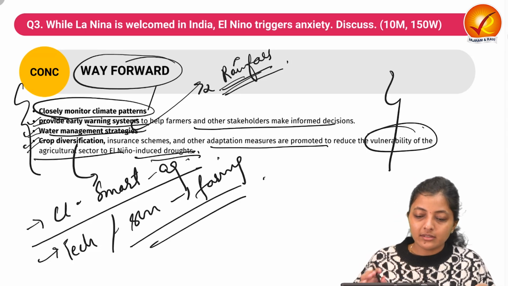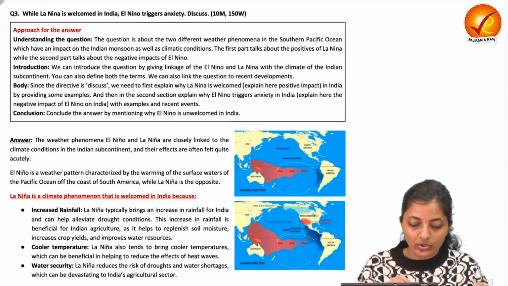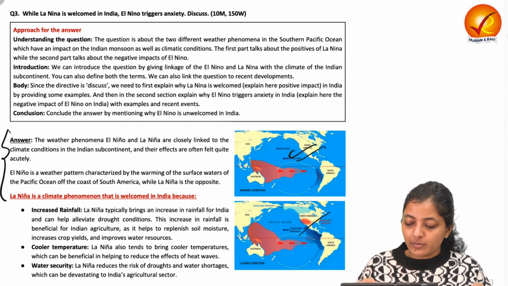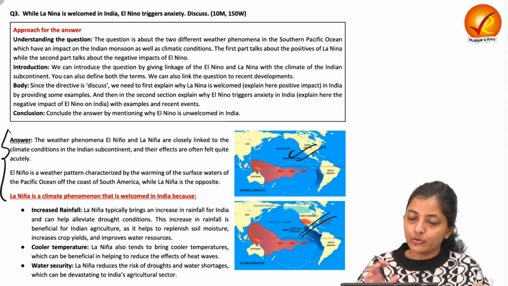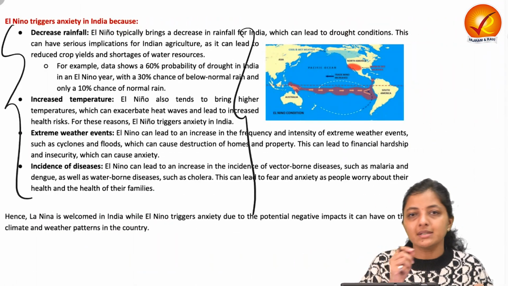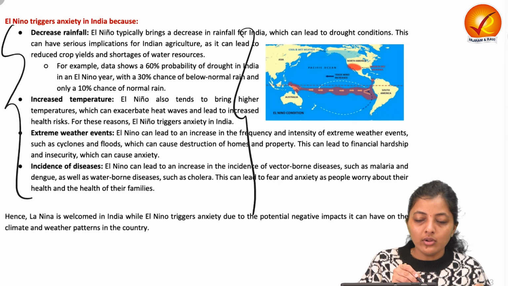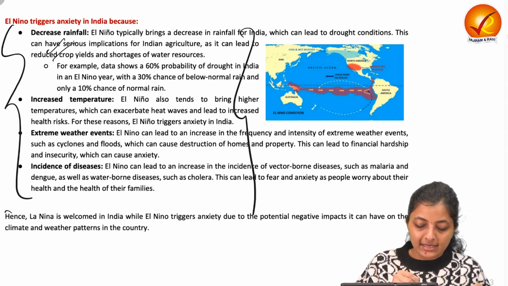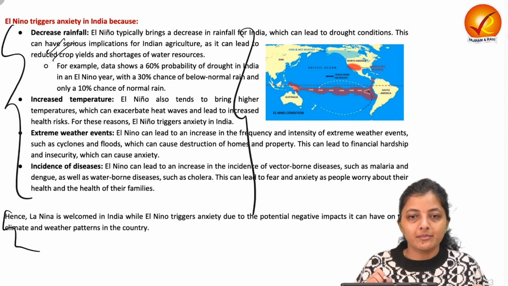So this way our third question is also over. Let's see the model answer. You can also make some diagram related to normal year, El Nino year, La Nina year, then write the two main body parts, La Nina and El Nino, how one is welcomed and another creates anxiety. Finally, something related to summary.